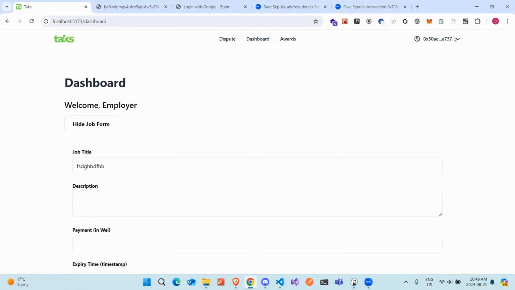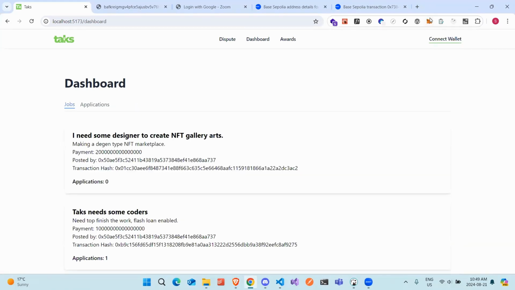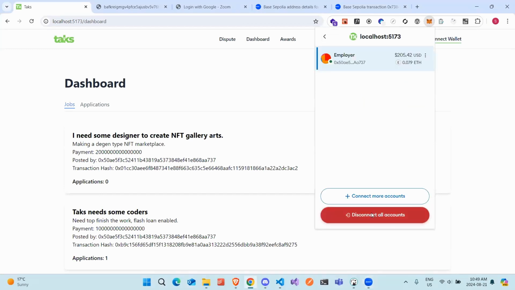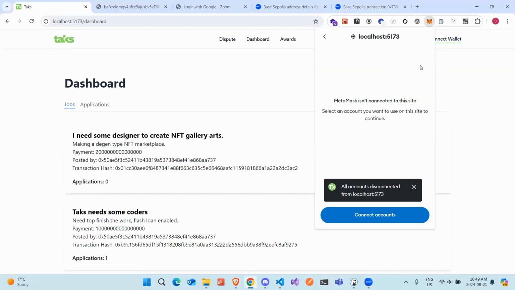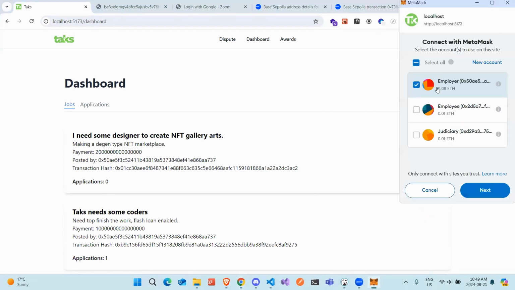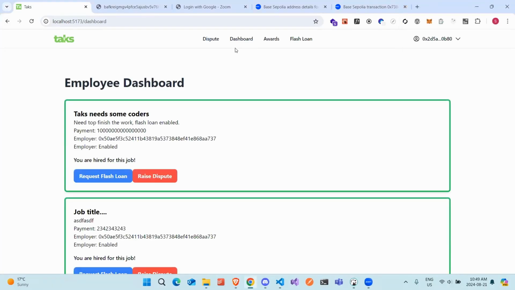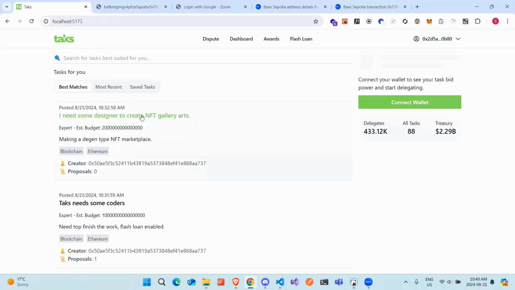And the second doesn't have a flash loan enabled. Let me go back to the employee part and check how I can apply for my job. Connect employee, continue. The dashboard for the employee is completely different. I already applied for this job, so let me show how this can be done.